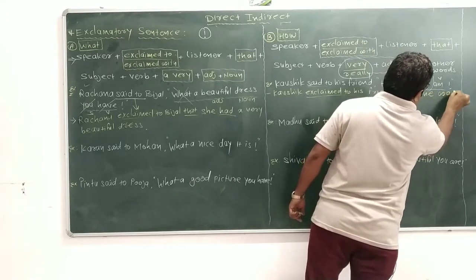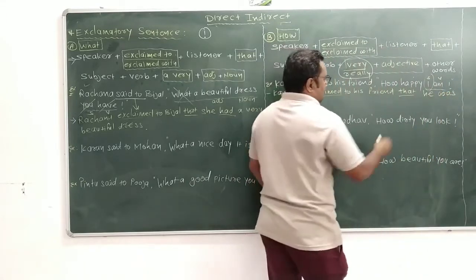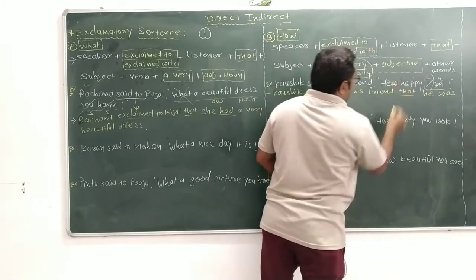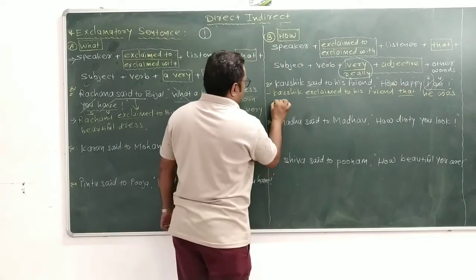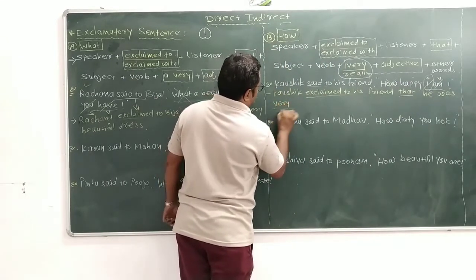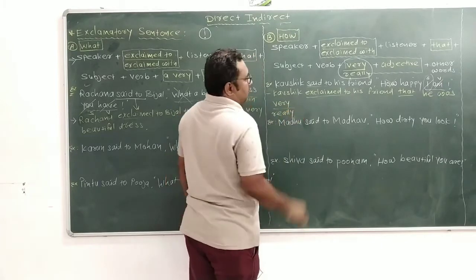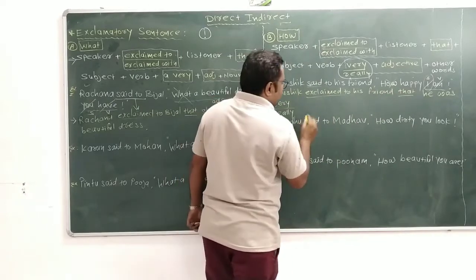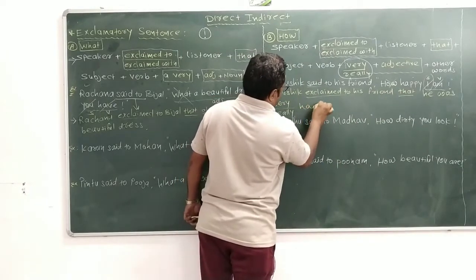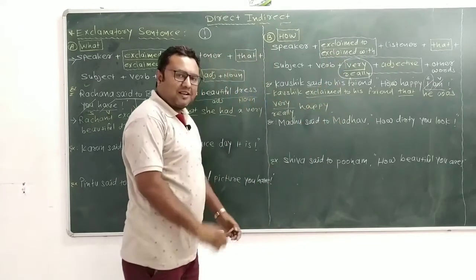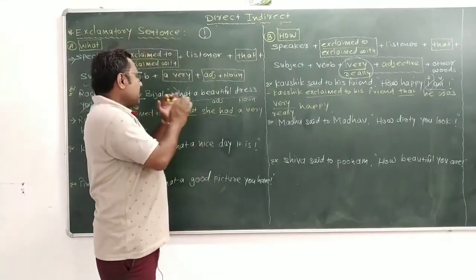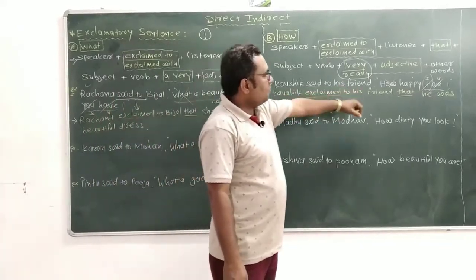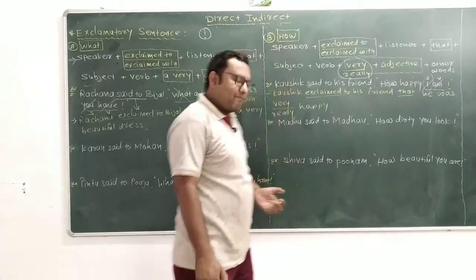Am, is, are, was, were: so he was. Now remove how and add very, really. Kaushik exclaimed to his friend that he was very happy. That is the sentence. Suppose the article is given, at that time you use a very, and suppose the article is not there, then you use very or only really.